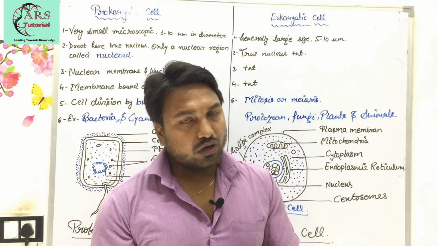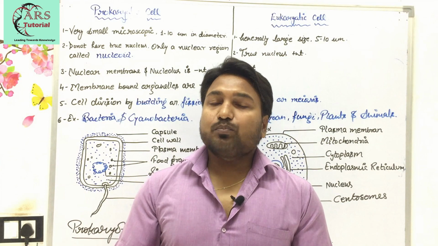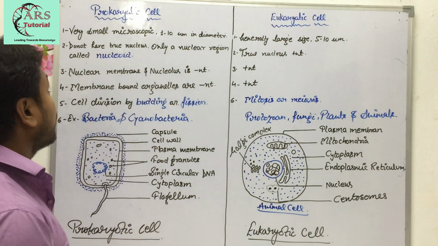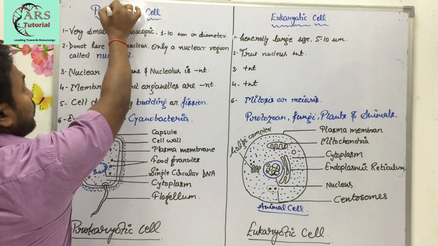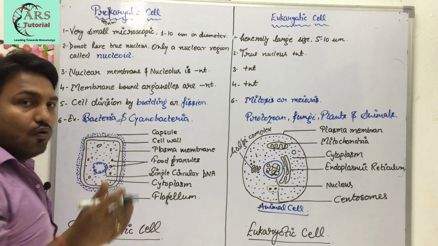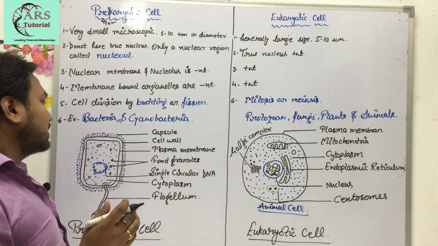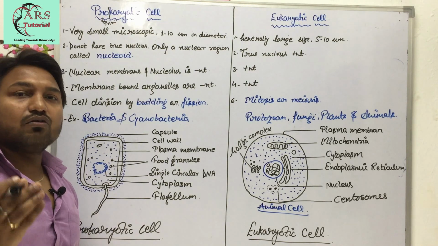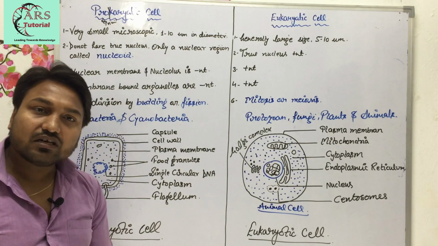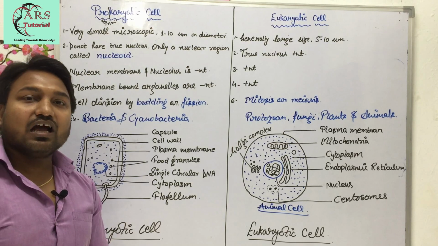I have already told you about prokaryotes and eukaryotes, and today once again we will revise prokaryotic and eukaryotic cell. First of all you should know what is a prokaryote. Pro means primitive, primitive means before. Karyote is related with karyon, which means nucleus. So the cell which does not have a true nucleus is known as a prokaryotic cell, whereas in eukaryotic, eu means after and karyon means nucleus. A eukaryotic cell means a cell having a true nucleus.